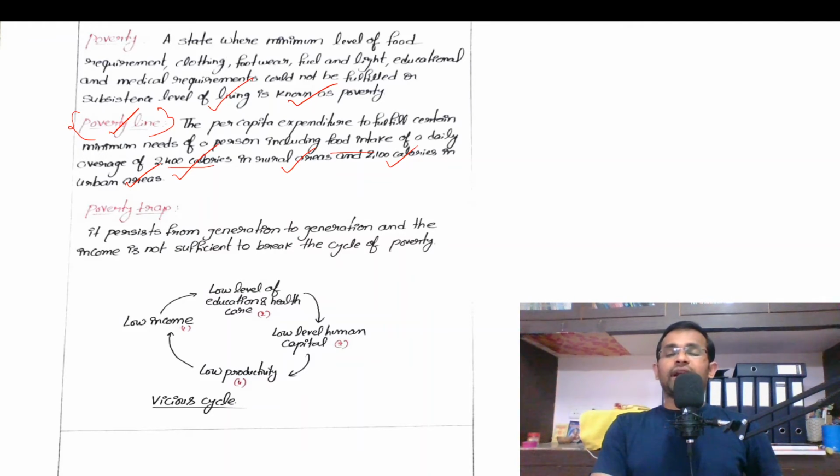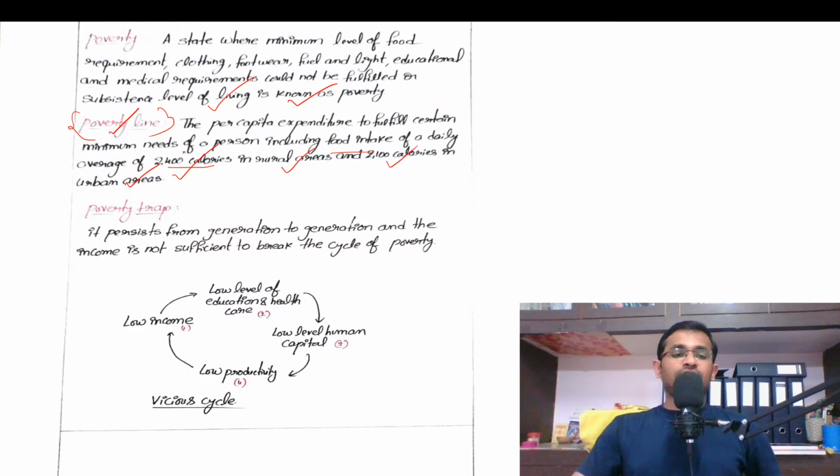Okay, 2,400 calories in rural areas and 2,100 calories in urban areas. So this is the minimum requirement. So that's why under the National Food Security Act 2013, the government of India is providing food grains at a cheaper price. For example, 1 kg rice for 1 rupee, 1 kg wheat for 2 rupees. Of course, the rates may vary from one state to another. However, the rates are very, very minimal to ensure food security in the nation, right?